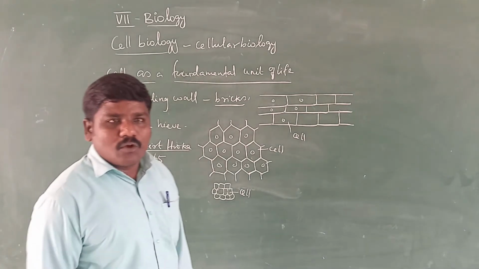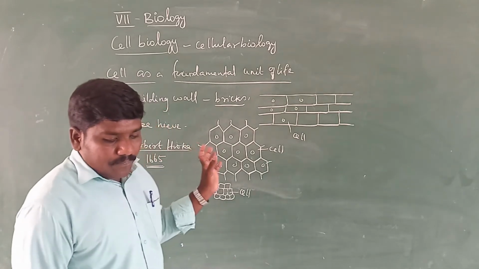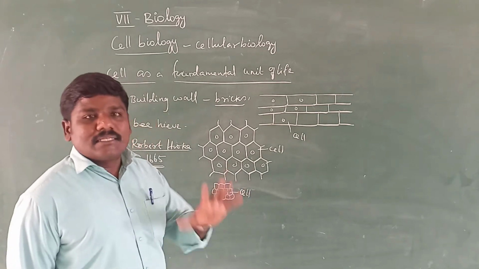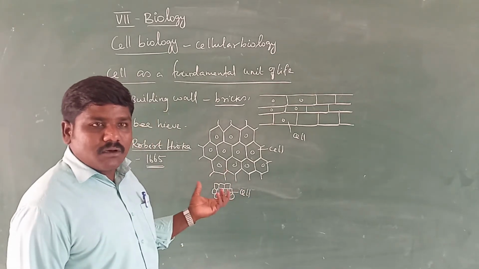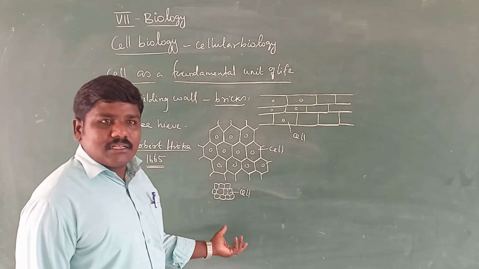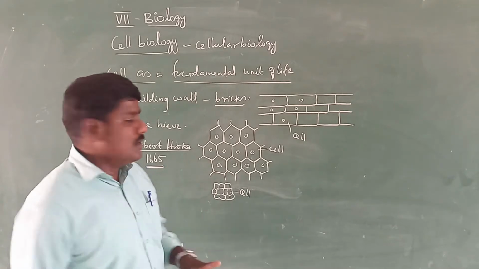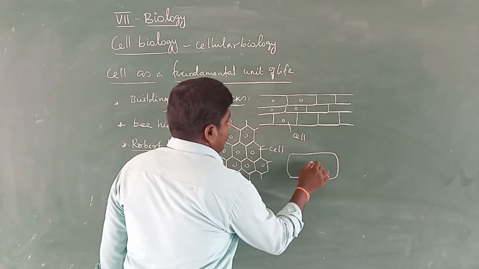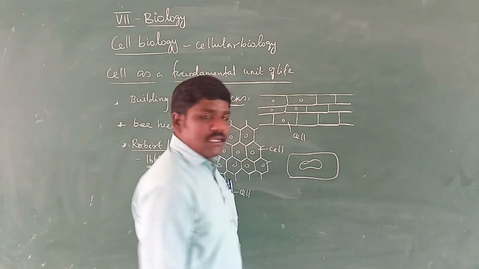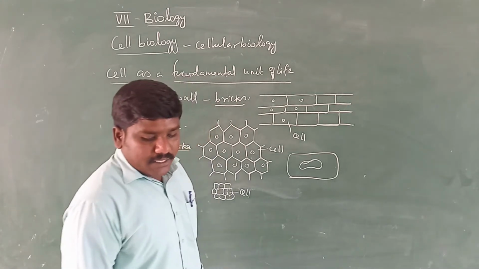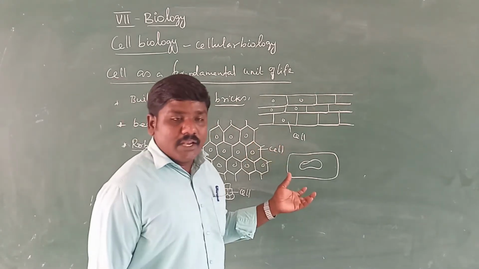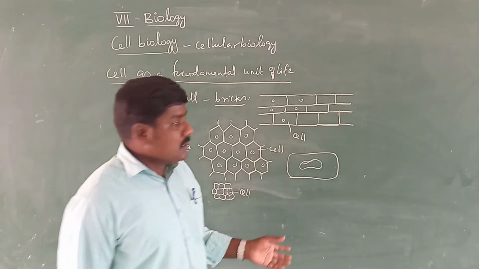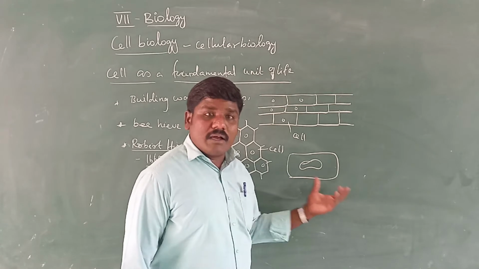Some of the organisms are represented by a single cell or one cell. For example, bacteria are made up of single cells, and the basic fundamental unit of all living organisms is called as cell.